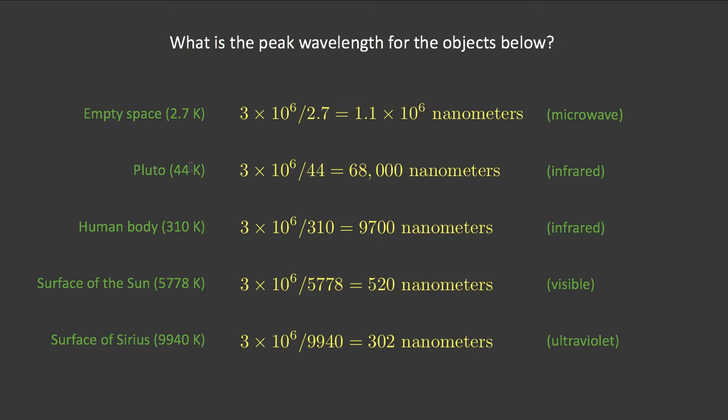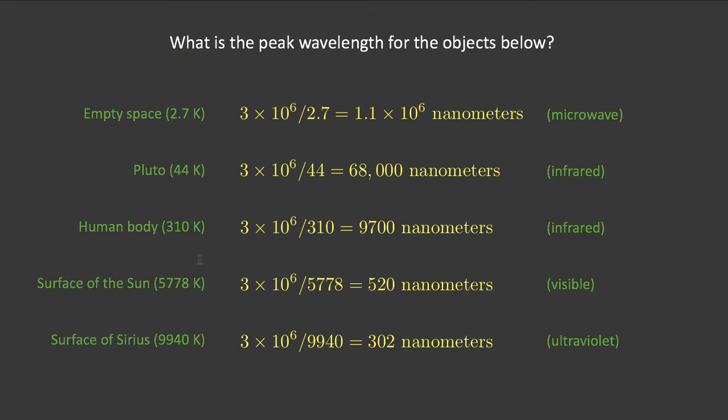Pluto is 44 Kelvin. Plug that in, it's 68,000 nanometers. It's emitting infrared light. Go to the human body, 310 Kelvin. Its wavelength is 9,700 nanometers, still in the infrared. So the planet, or the former planet, the dwarf planet Pluto, and the human body are both emitting infrared light. And so they'd be brightest if you're looking at them with an infrared telescope.